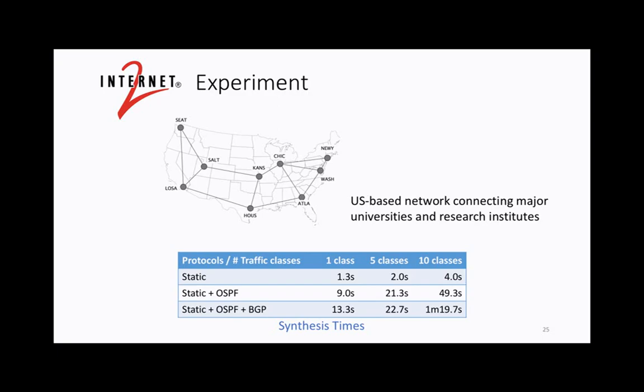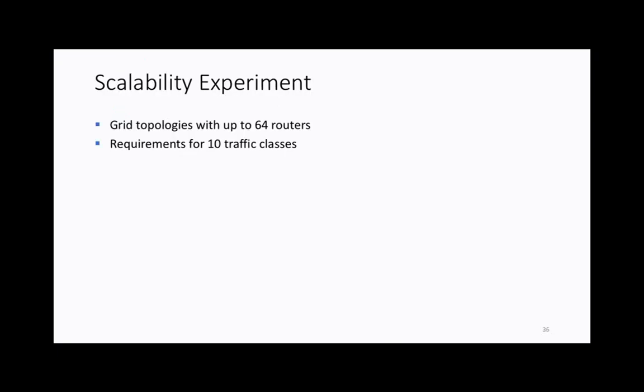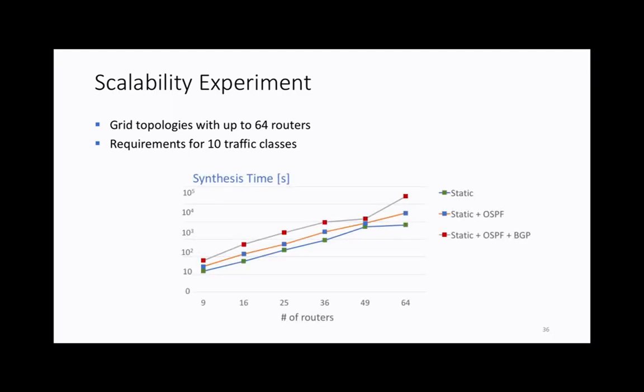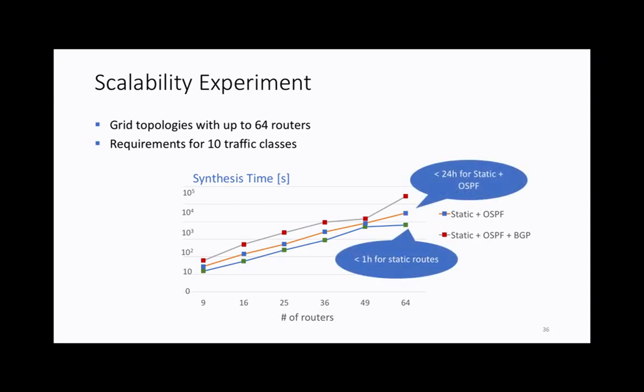Next we take it a step further and see how it does on synthesized topologies that are larger than this. So we use grid topologies of various sizes. The largest grid we have used is 8 by 8 routers, or 64 routers, and we used only 10 traffic classes. And we can see here that our system can scale well. For static routes, we finish our largest case in less than 1 hour. For static and OSPF, we finish in less than 24 hours.